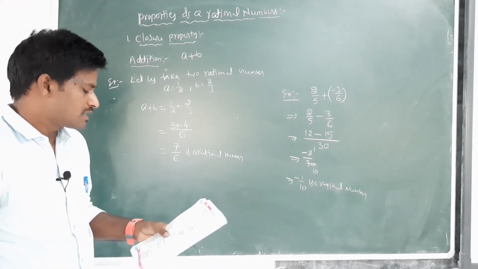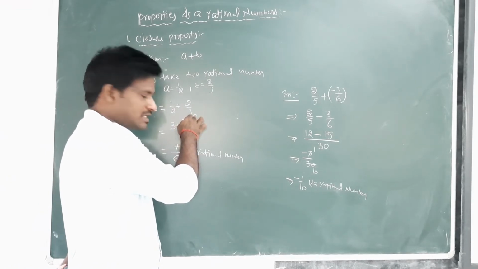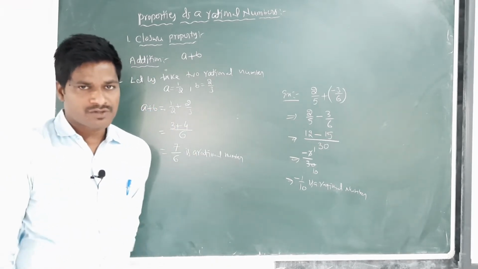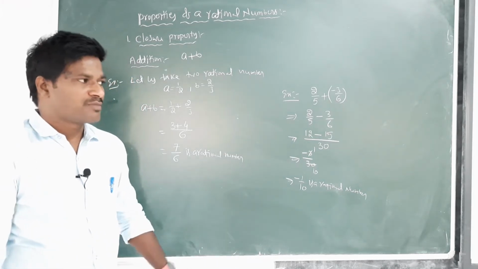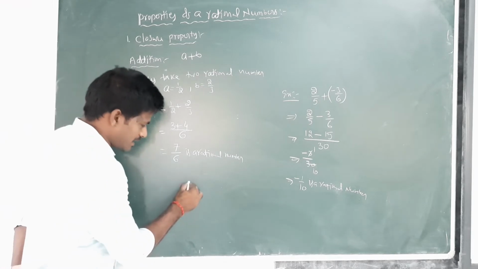We observe that the sum of two rational numbers is again a rational number. So, rational numbers are closed under addition.